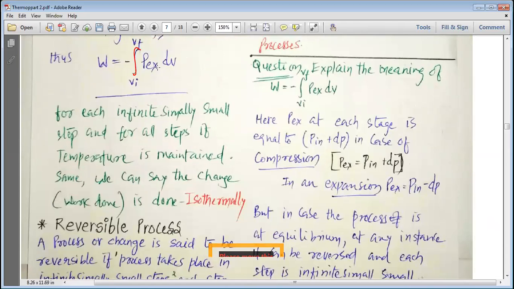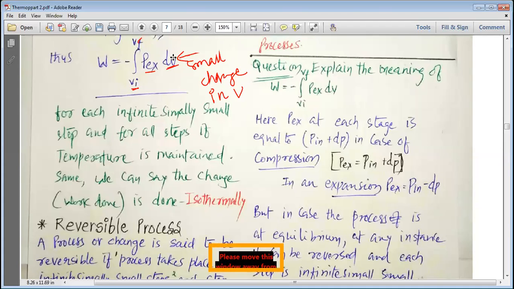Here you can easily understand that the volume was Vi, which changes to Vf. We applied the external pressure P, and a small change in volume is represented by dV. So the work done W is just a kind of summation, my dear students, but a different kind of summation, which is used for very small changes like dV.